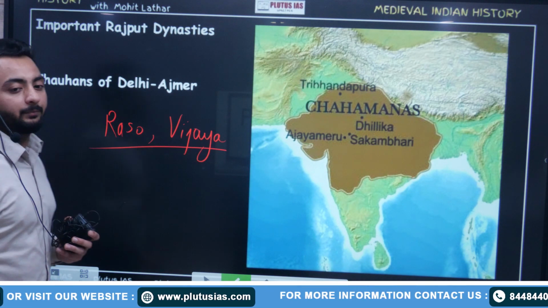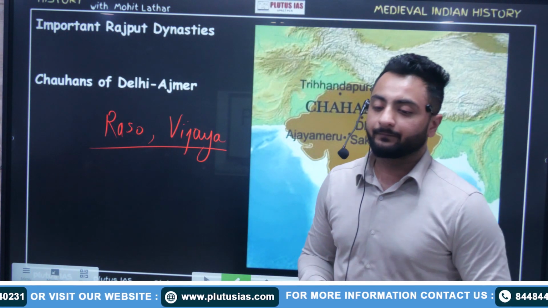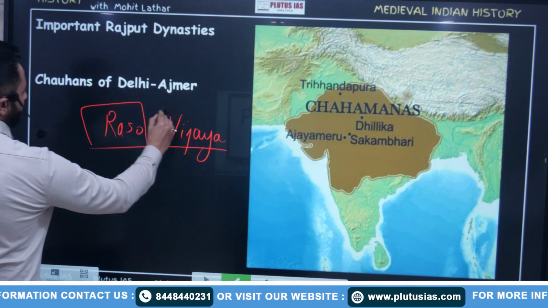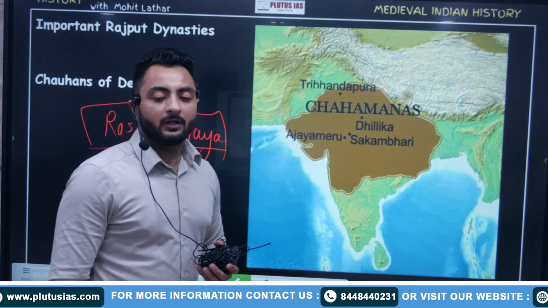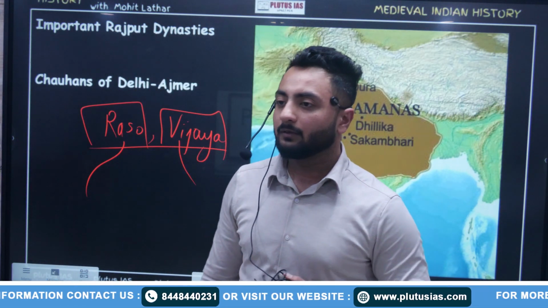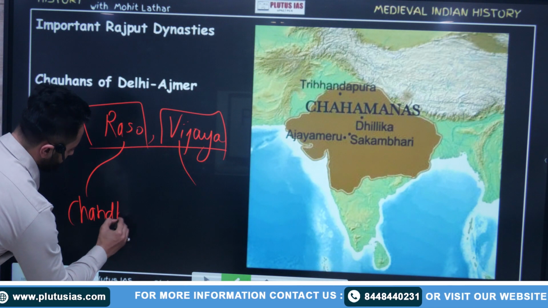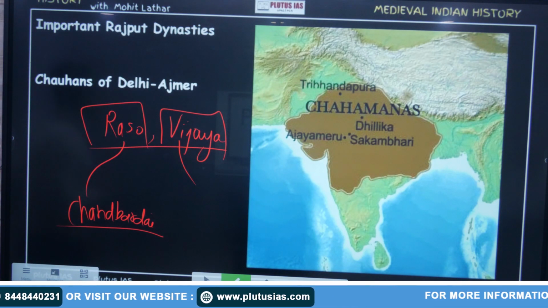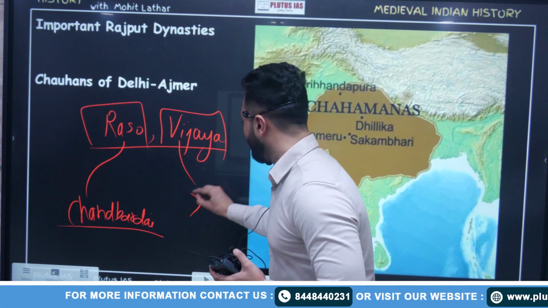Prithviraj Raso and Prithviraj Vijaya were written by his court poets Chand Bardai and Jayanaka respectively.